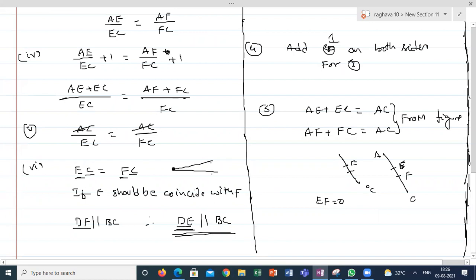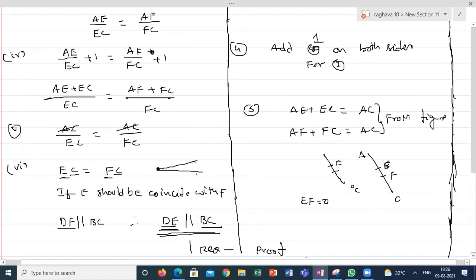The line DE, which intersects both the sides in the same ratio, is parallel to BC. This is the required proof. Is it clear what is the meaning of the converse of this? Almost all the rest of the things, we will use these two theorems and proceed. Is it clear, guys? If you are clear, I will move to the next one.